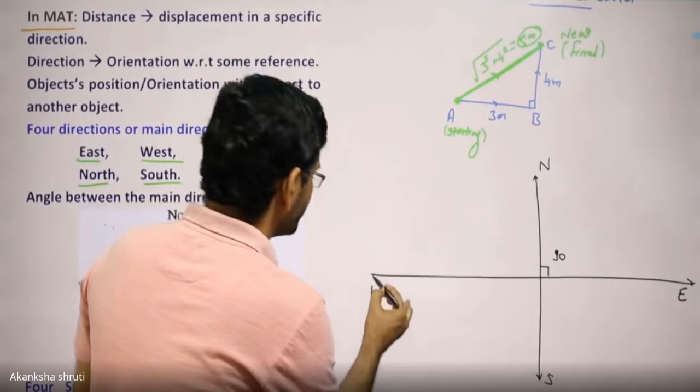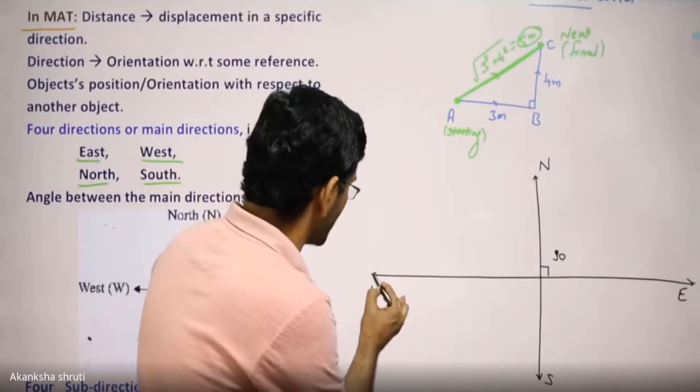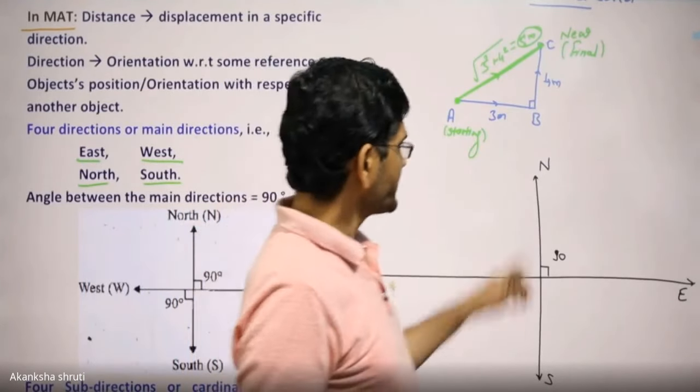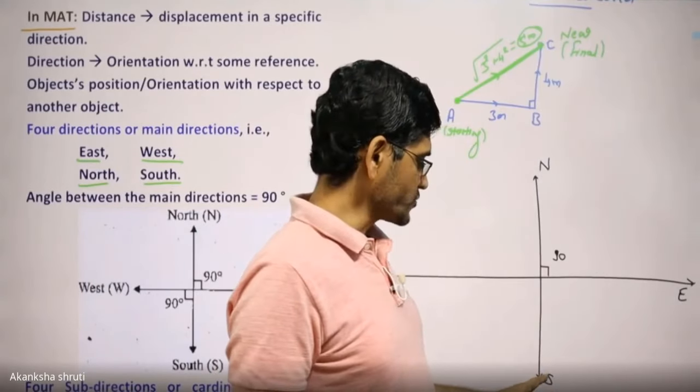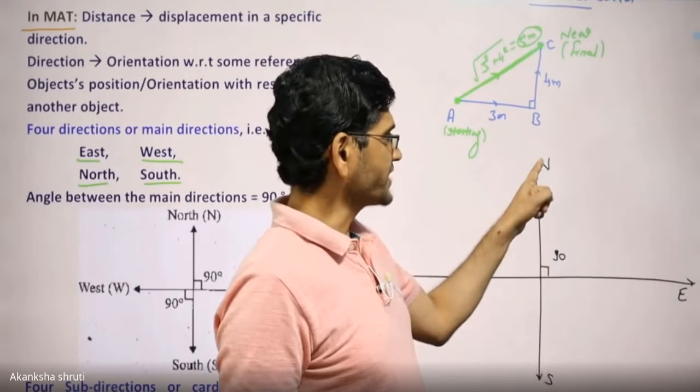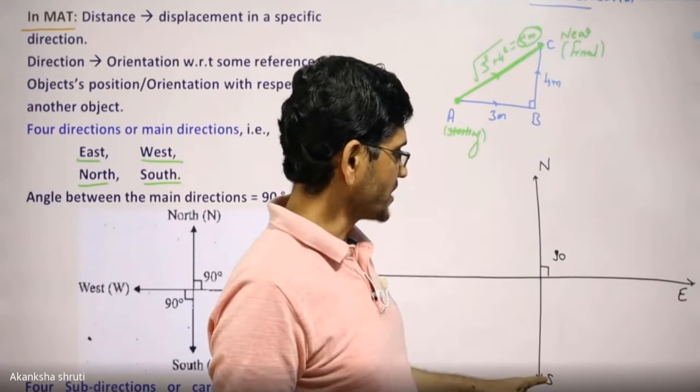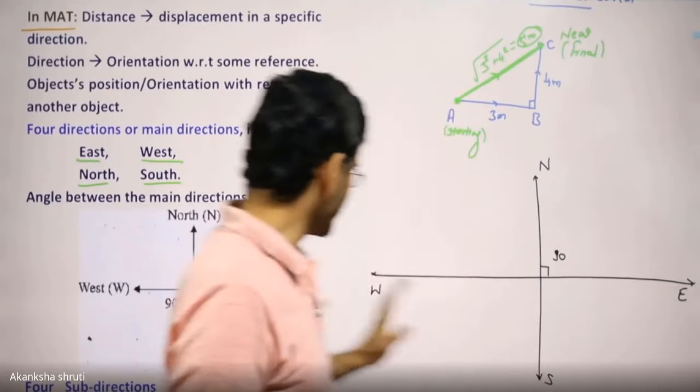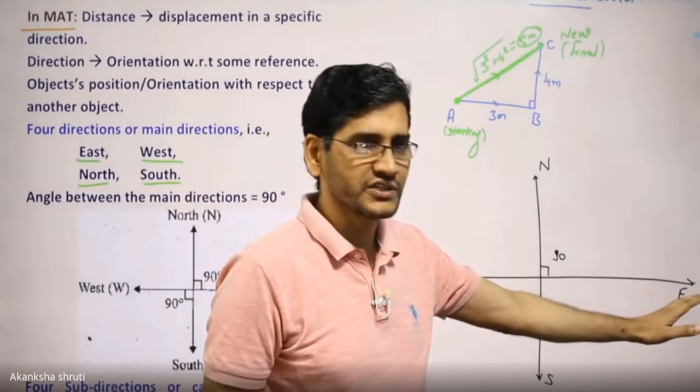Students, be careful regarding east, west and north, south. North, south is quite convenient to remember: upward is north, downward is south. But many a time, the positions of east and west get interchanged by many students.